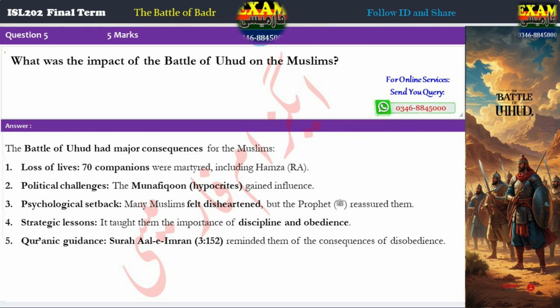Question 5. What was the impact of the Battle of Uhud on the Muslims? Answer. The Battle of Uhud had major consequences for the Muslims. 1. Loss of lives. 70 companions were martyred, including Hamza, R.A. 2. Political challenges. The Munafiqun, hypocrites, gained influence. 3. Psychological setback. Many Muslims felt disheartened, but the Prophet, peace be upon him, reassured them. 4. Strategic lessons. It taught them the importance of discipline and obedience. 5. Quranic guidance. Surah Ali Imran 3:152 reminded them of the consequences of disobedience.